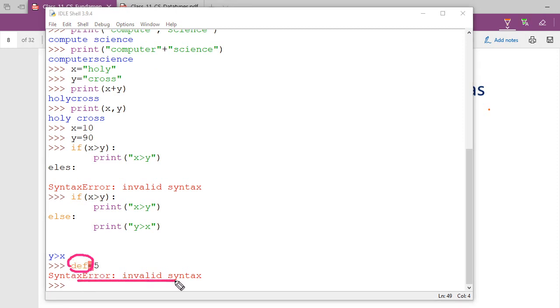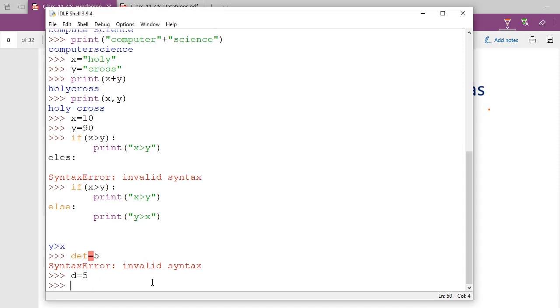What is the meaning of this? That def is a keyword. I can't use it in my program, so that's why this invalid syntax error is coming. So keywords should not be used by you for your customized program. Rather, if I take d is equal to 5, see, definitely this will run. So I'm going to show you the reserved keywords in Python. You will check it out.